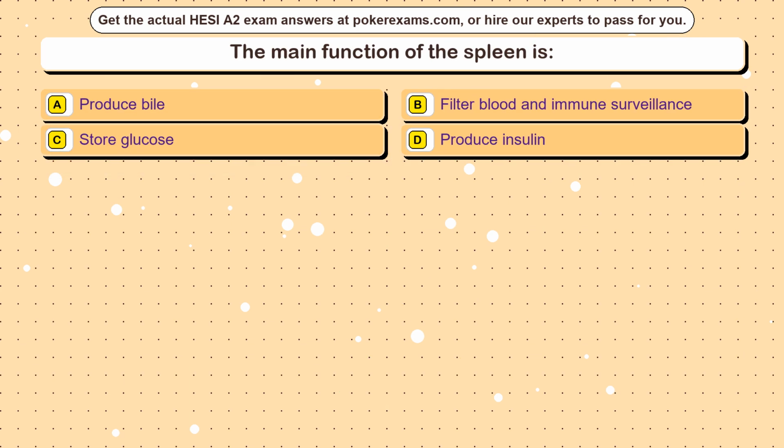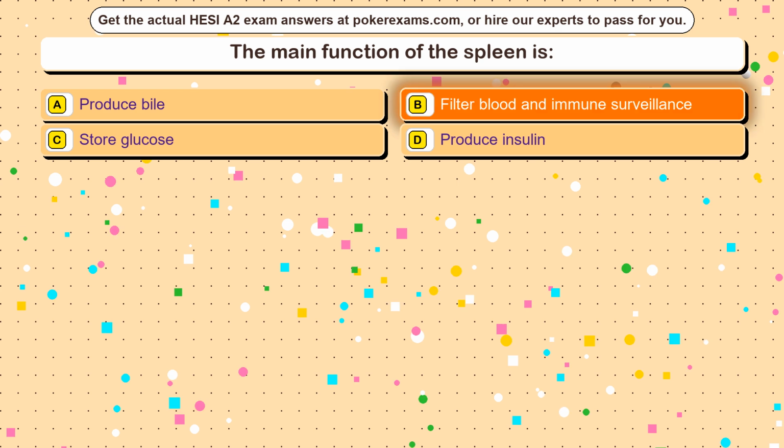Question 13. The main function of the spleen is Option A, produce bile. Option B, filter blood and immune surveillance. Option C, store glucose. Option D, produce insulin. The correct answer is Option B, filter blood and immune surveillance.